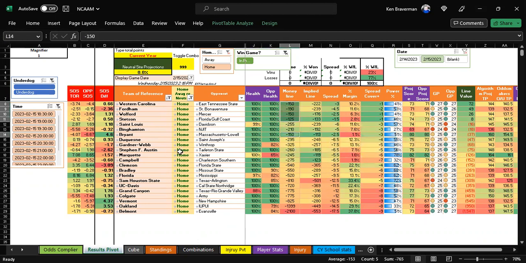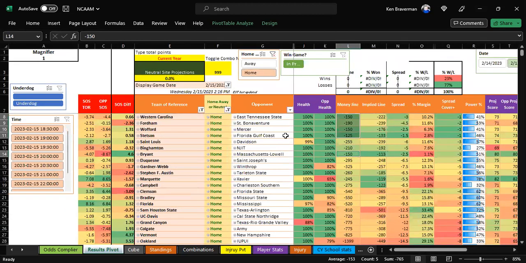But the Bryant game, with a better strength of schedule, margin's super low, but they are a home team. So you can see that this is what the algorithm is basically telling you to play, even though they're not great, but straight bets, you probably go 3-1 or better. Because that's the way home teams just roll. And none of those teams have injuries. There are other things on here.